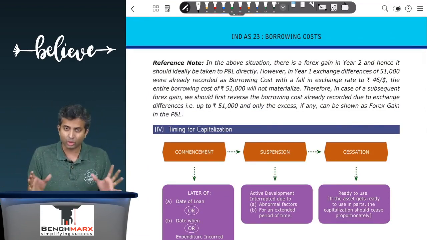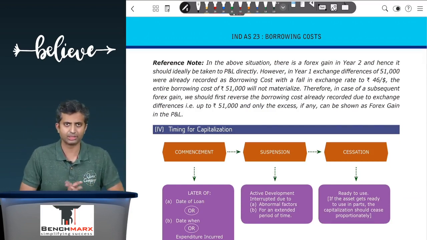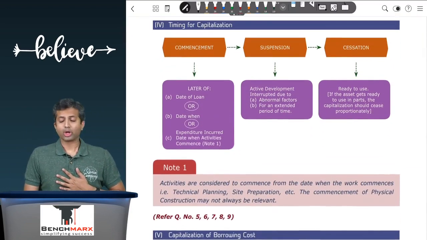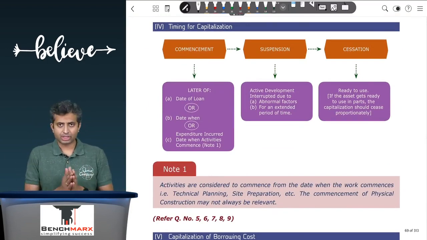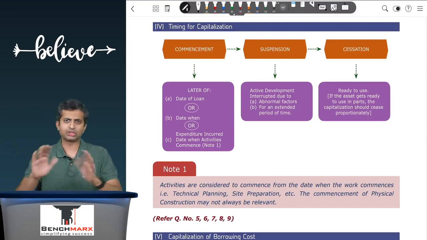There is a question on this, and as an extension of this question, we have done a few additional examples in the notes. Okay, then you look at timing of capitalization. When can you commence capitalization? When will you end capitalization? And what if there is a suspension in the middle?